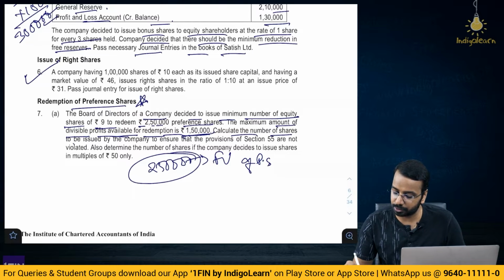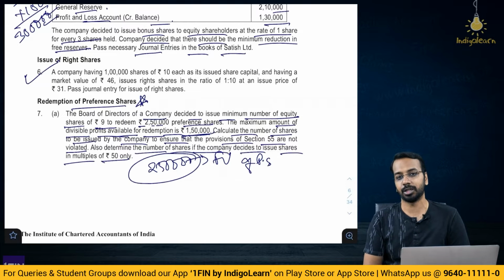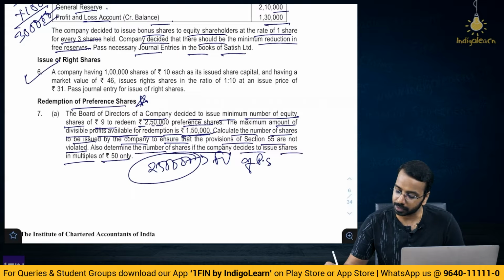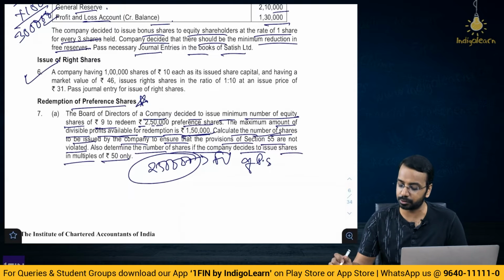Calculate the number of shares to be issued by the company to ensure that the provisions of section 55 are not violated. Also determine the number of shares if the company decides to issue shares in multiples of rupees 50 only. So, calculate the number of shares.